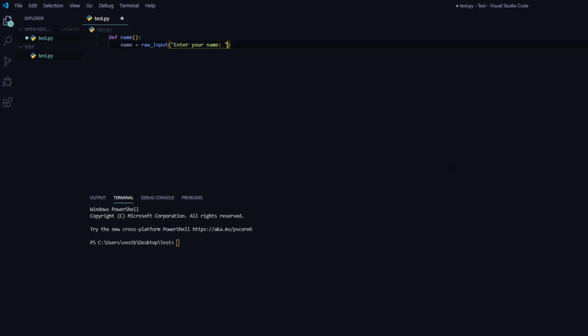A function can use a number of arguments. Every argument corresponds to a parameter in the function. The function often ends by returning a value using return. Here I have created a function to get a user input and return the username. You can go ahead and try it for yourself.